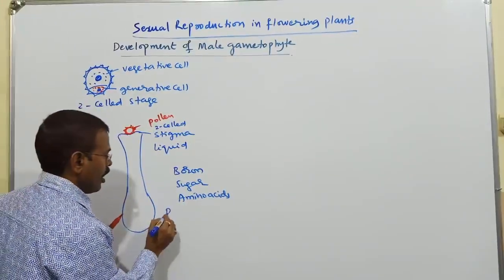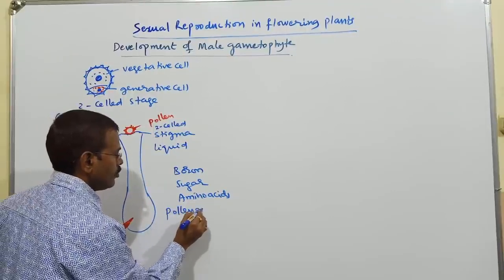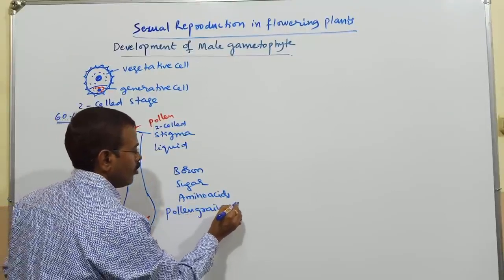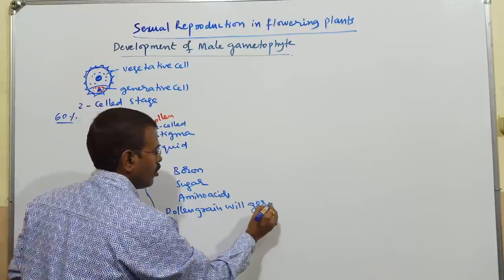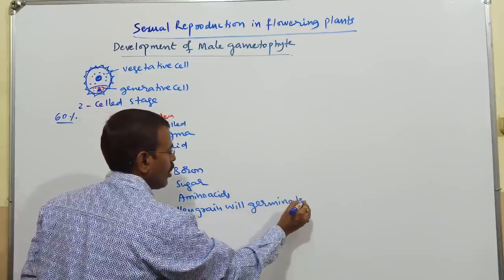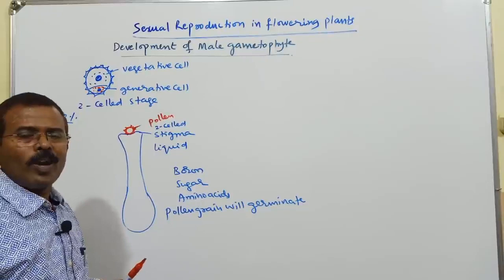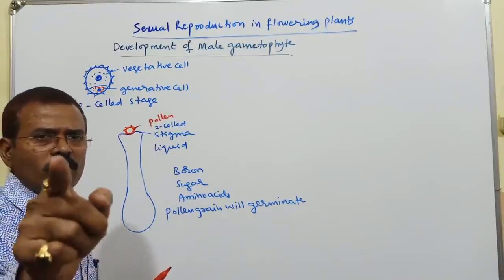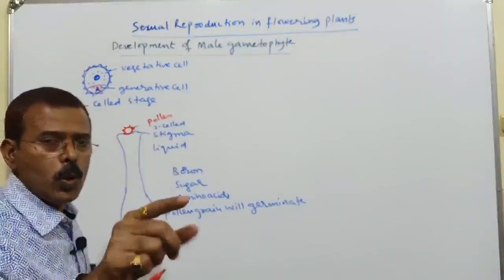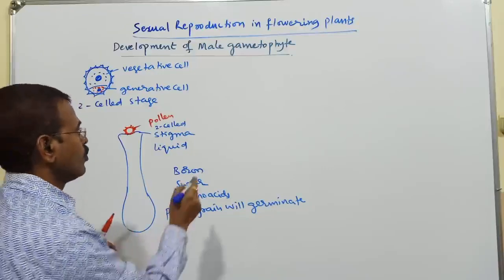So the pollen grain will germinate. When the pollen grain germinates, it is going to produce a pollen tube.